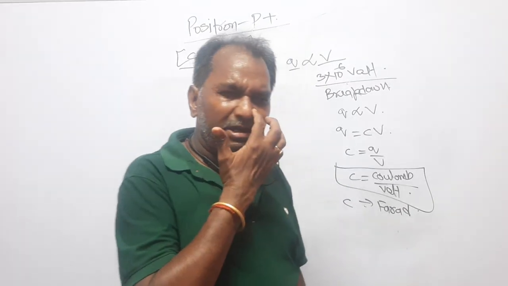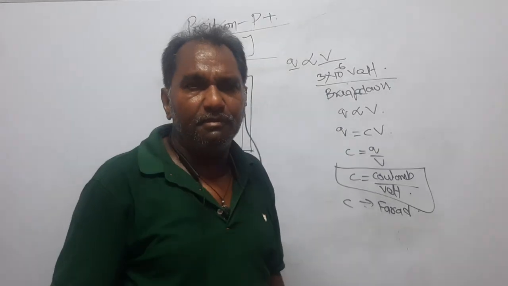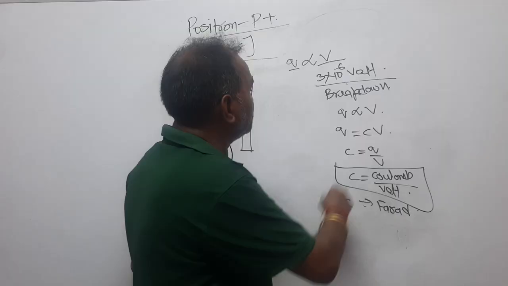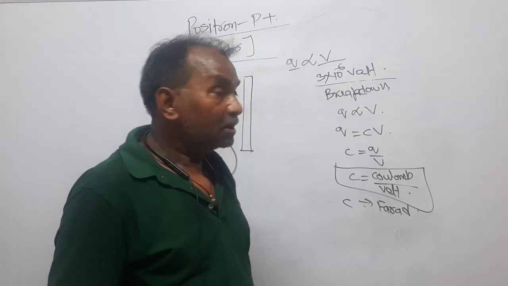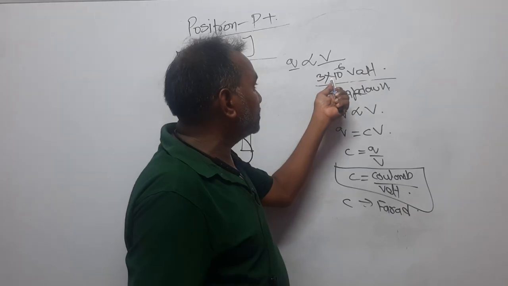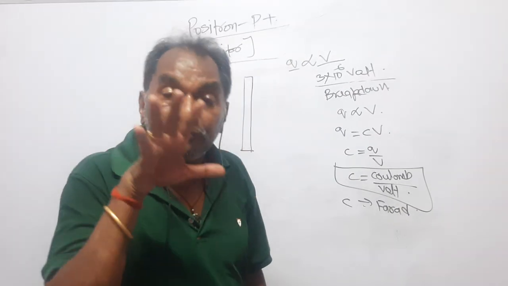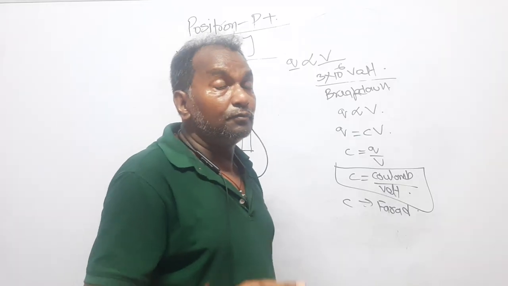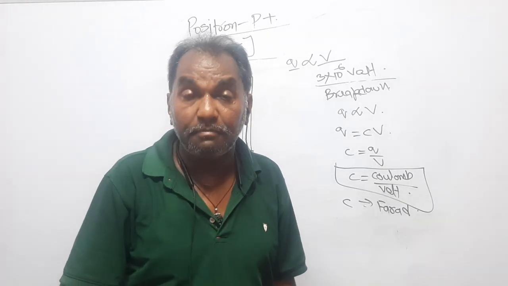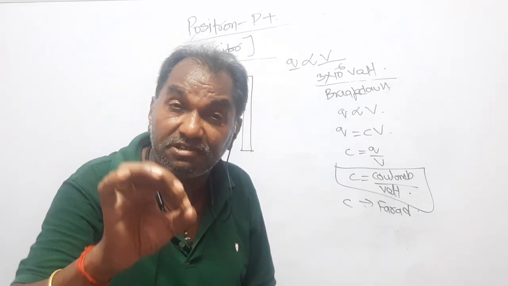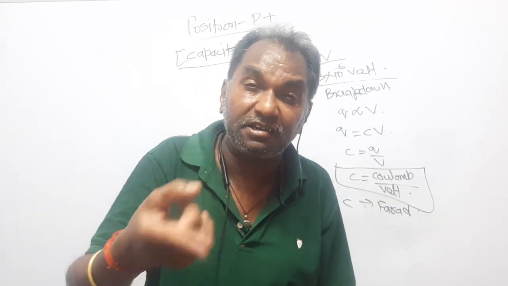Now you have to apply a method so that you can give the charge but the potential does not reach this level, because once the potential of the body reaches this level, you cannot give extra charge. So every time you have to decrease the potential without decreasing the charge. A capacitor is a device in which potential is decreased without decreasing the charge.